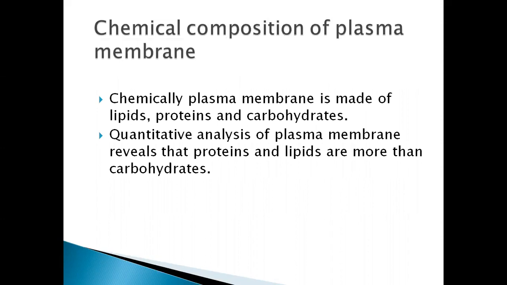The chemical composition of plasma membrane. This plasma membrane is made up of lipids, proteins, carbohydrates. The quantitative analysis of plasma membrane reveals that proteins and lipids are more than carbohydrates.